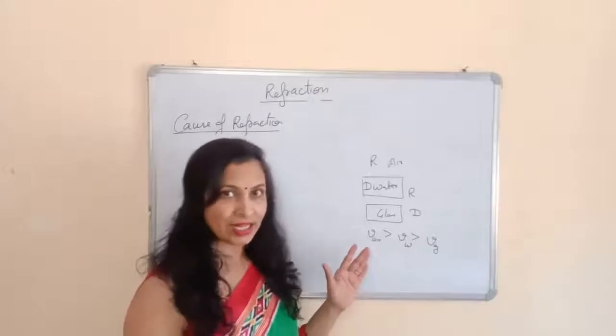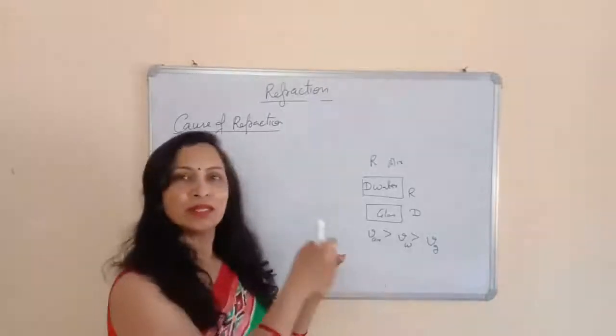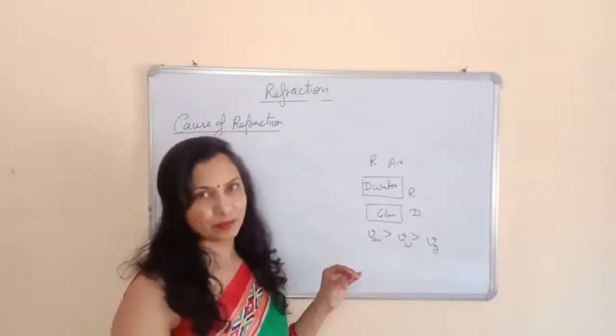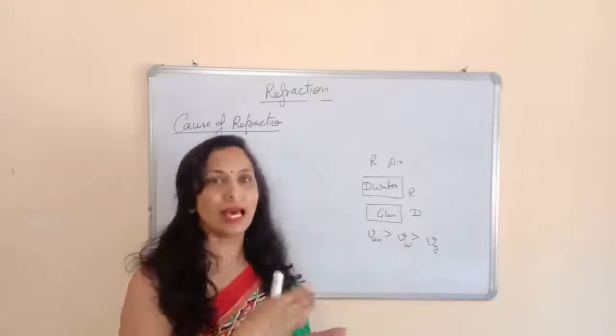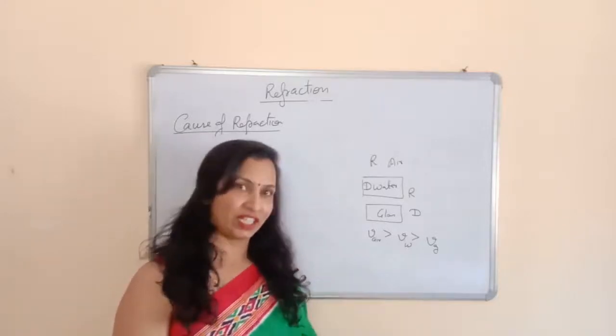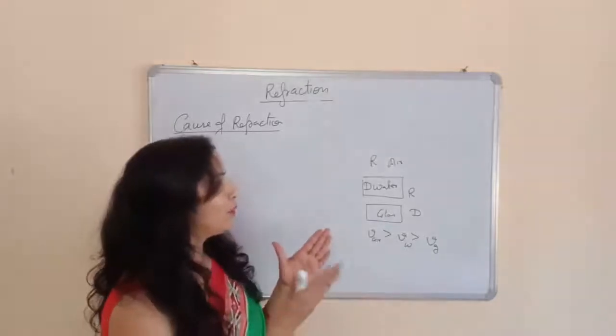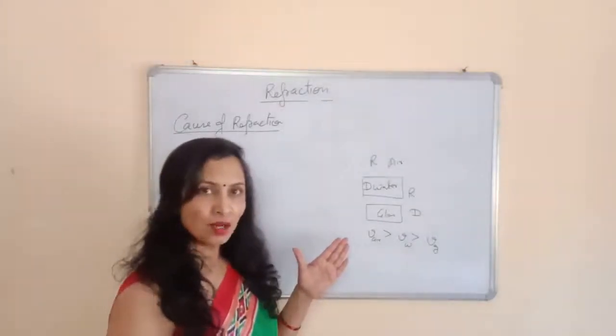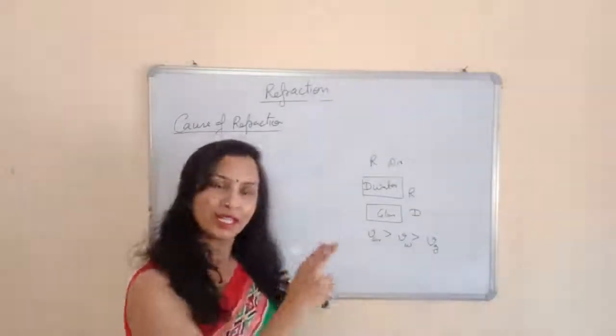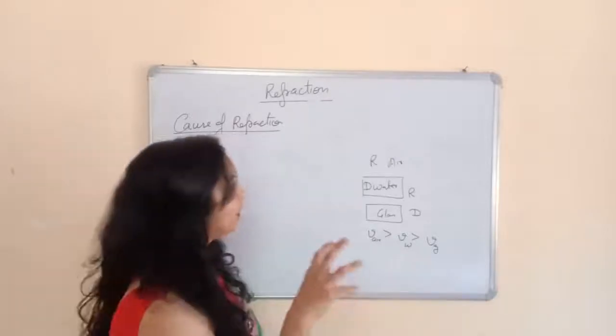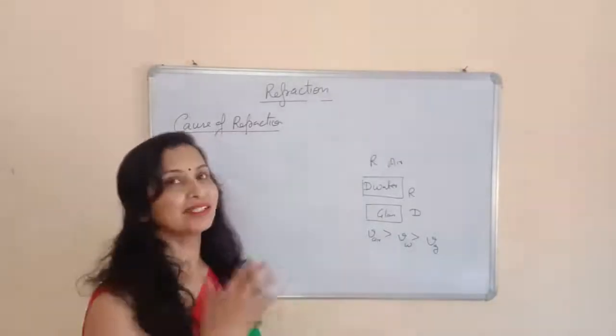So we can't say that a particular medium is a rare medium or a particular medium is a denser medium. It actually depends on the comparison, to which medium we are going to compare it. Like water can be rare when compared with the glass, or water will be denser when compared with the air. Okay, so these are the optically denser and rare medium.